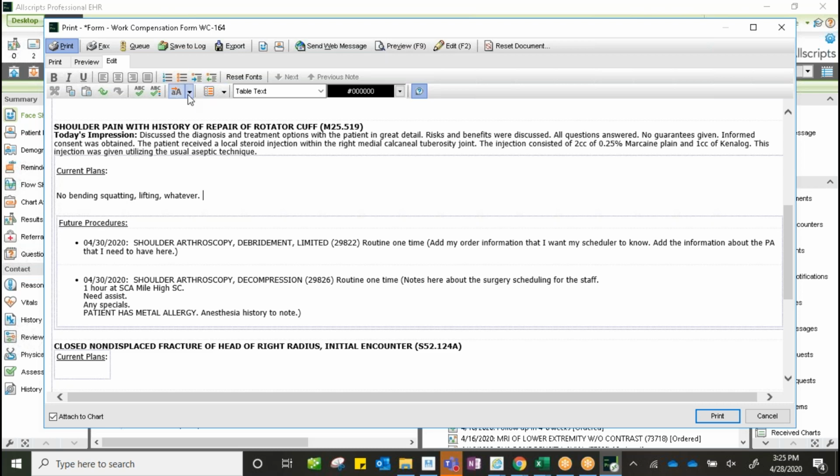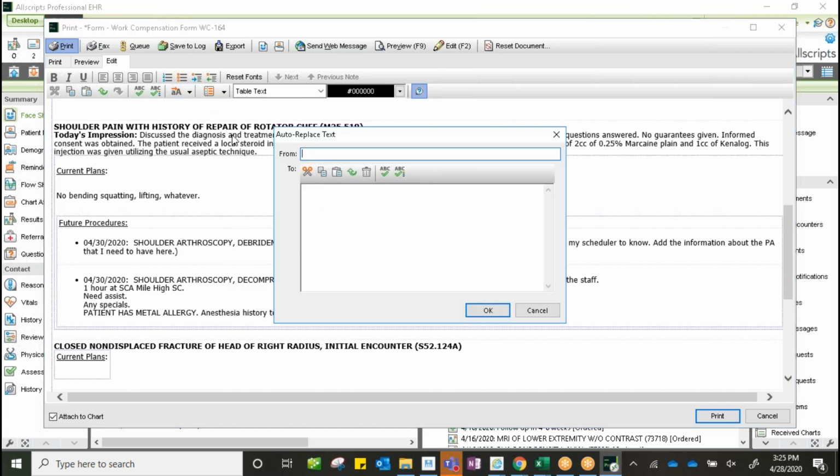So again, just like we did in our other workflows, if we choose an auto replace text and we want that to be our 164 template, we can put in work restrictions. We could then go down a couple of lines.